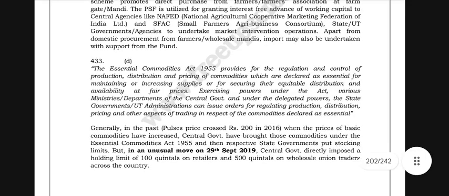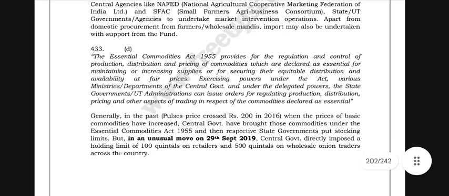The Essential Commodities Act of 1955 provides for the regulation and control of the production, distribution, and pricing of commodities which are declared as essential for maintaining or increasing supplies or securing their equitable distribution and availability at fair prices. Exercising powers under the Act, various ministries or departments of the central government and, under delegated powers, the state governments or union administrations can issue orders for regulating production, distribution, pricing and other aspects of trading in respect of the commodities.